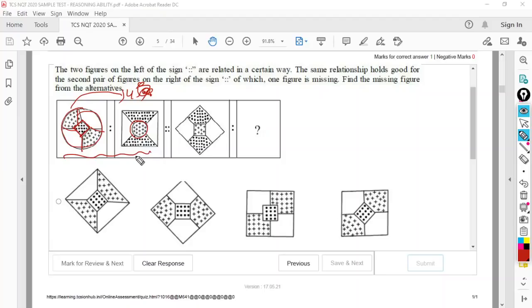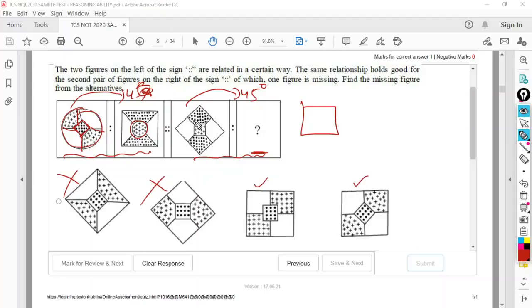Whatever the relation that these two figures are carrying, the same relation that the next two figures are carrying. So this one we have to find out. First of all, it should be tilted by 45 degrees in clockwise direction. When this diamond is tilted by 45 degrees in clockwise direction, you will get a square. So first option, second option eliminated. Now the answer is going to be one between these two.